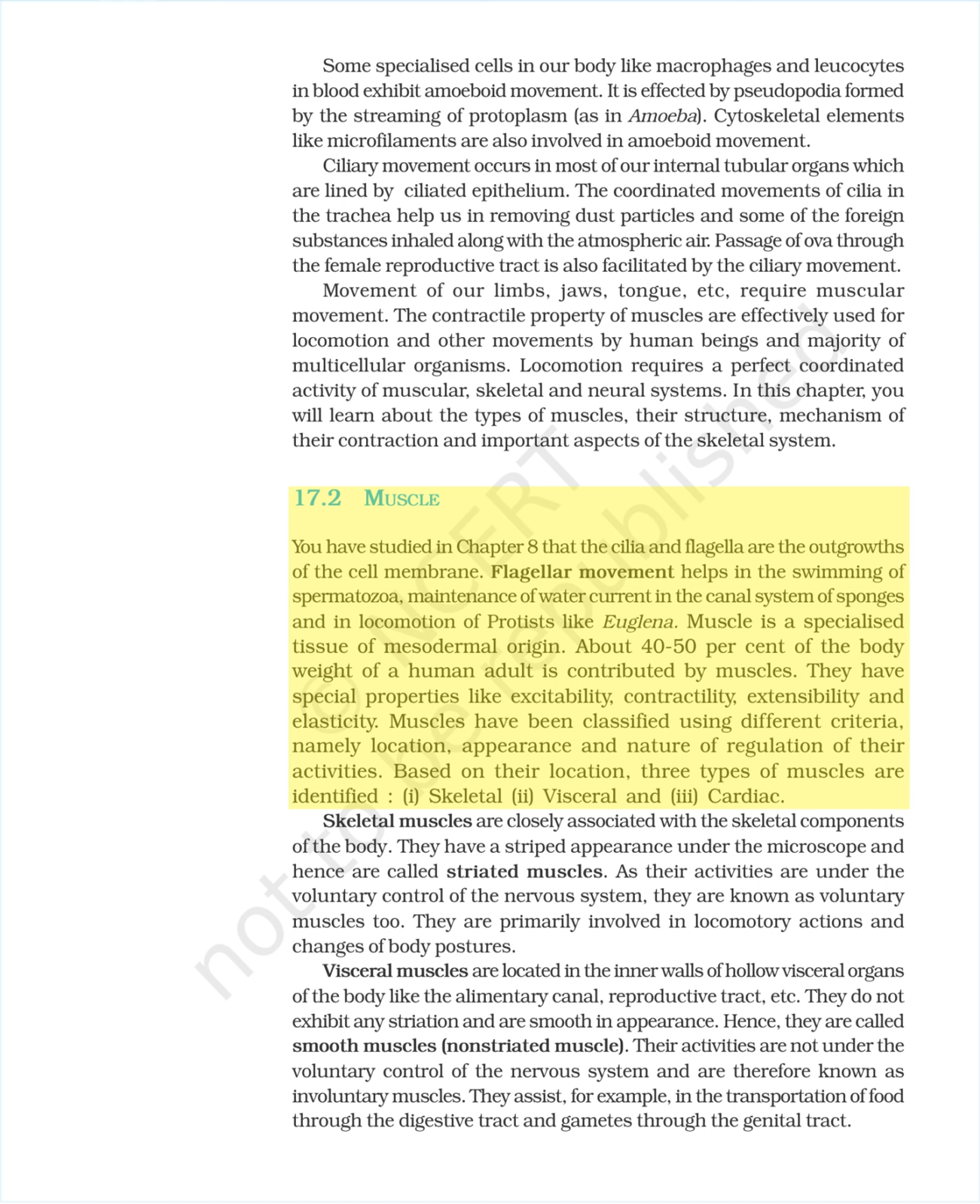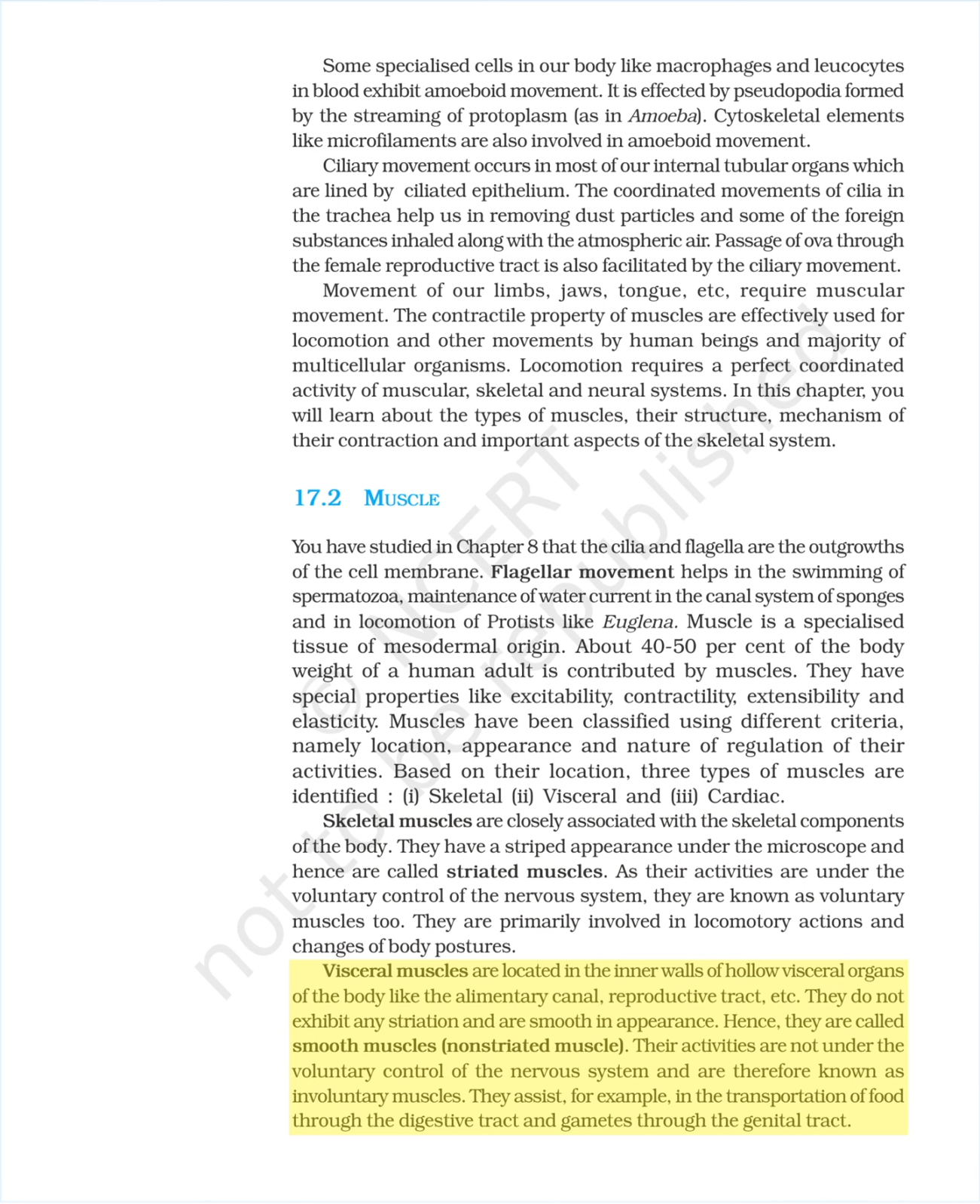Muscles have been classified using different criteria, namely location, appearance, and nature of regulation of their activities. Based on their location, three types of muscles are identified: 1. Skeletal, 2. Visceral and 3. Cardiac. Skeletal muscles are closely associated with the skeletal components of the body. They have a striped appearance under the microscope and hence are called striated muscles. As their activities are under the voluntary control of the nervous system, they are known as voluntary muscles too. They are primarily involved in locomotory actions and changes of body postures.